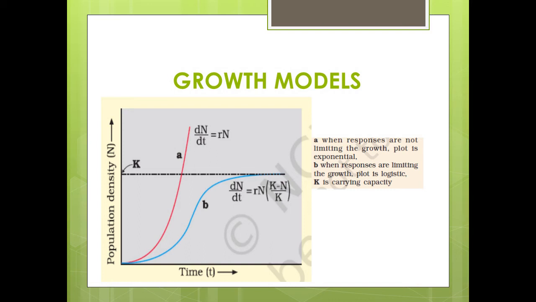Now, environmental resistance is the sum total of all the limiting factors that prevents a population to realize its full potential. It tends to decrease the population by checking biotic potential from being realized and increasing the mortality rate. Environmental resistance comprises of limited food, disease, predation, adverse weather conditions, lack of proper shelter, competition, etc.